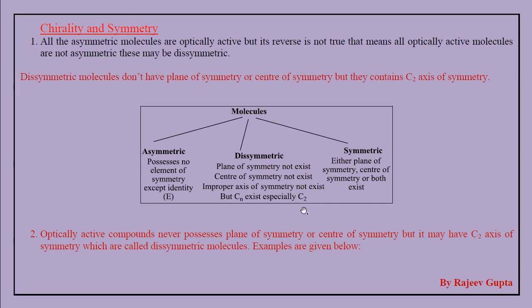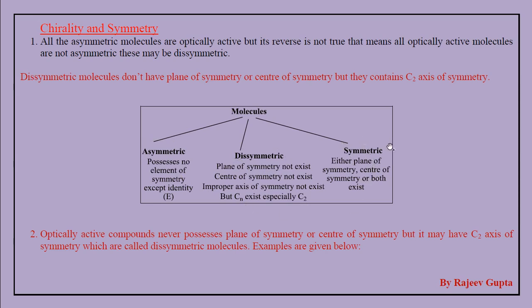So that axis is called the C2 axis of symmetry element. So this C2 element is present in that molecule, and these molecules go into the dissymmetric portion. These dissymmetric molecules are also chiral in nature. Asymmetric are chiral, dissymmetric are also chiral. So the presence or absence of a Cn axis does not affect the chirality of a molecule.